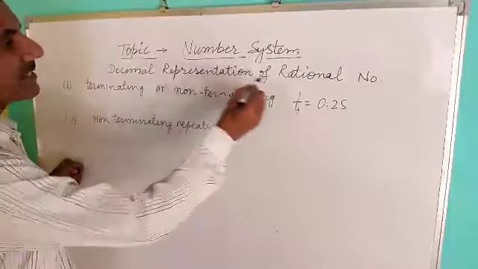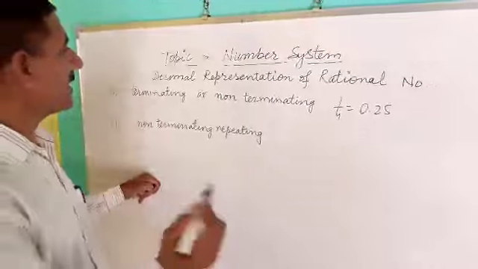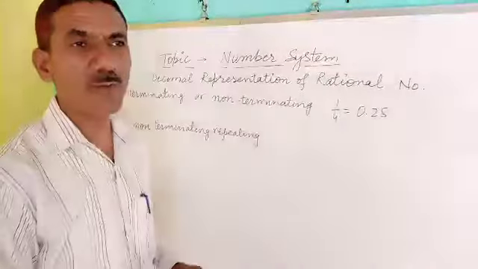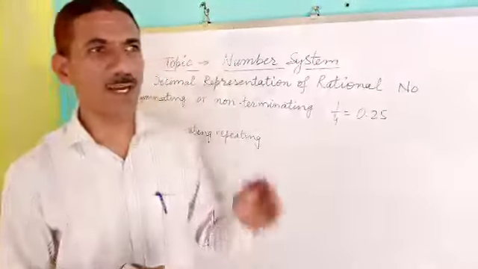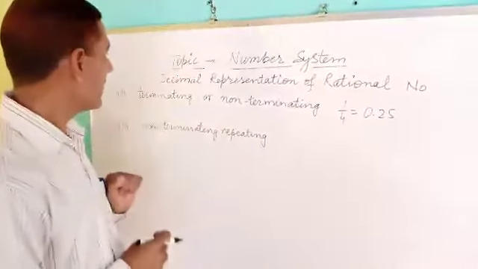On decimal representation of rational numbers. Any rational number can be represented in decimal form, and the decimal form will be of two types. Number one, terminating. It can be terminating or non-terminating.